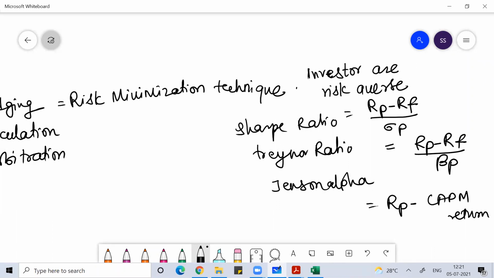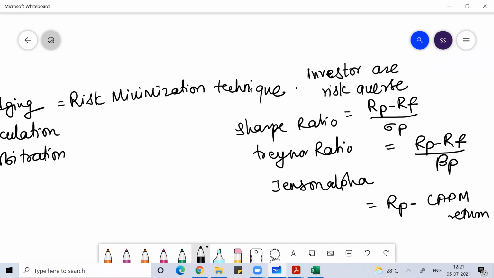So whenever we are constructing a portfolio of different stocks together, we prominently look for these parameters: the Sharpe ratio, Treynor ratio, and Jensen alpha of the portfolio. Even when you look at mutual funds, you look into all these parameters because that plays a very significant role. And while choosing the stocks within the portfolio, we prefer those stocks which are negatively correlated.